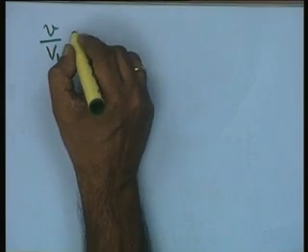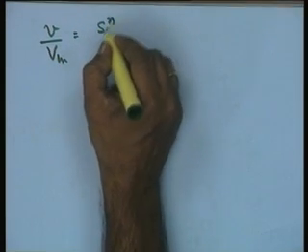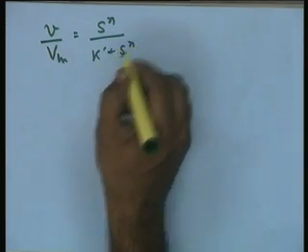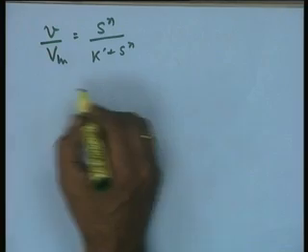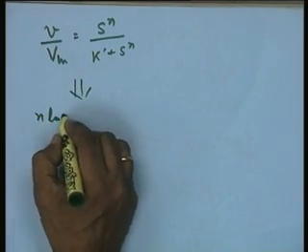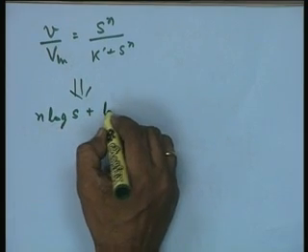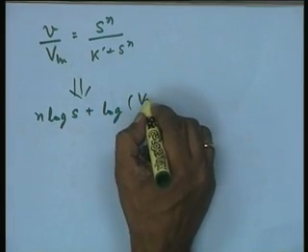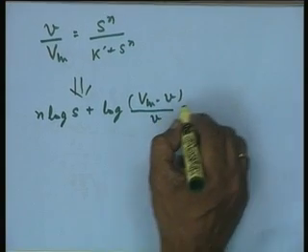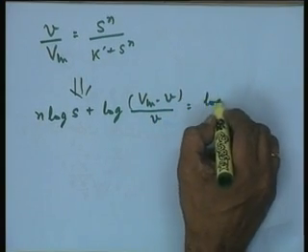If you also look at the Hill's plot, if you want to plot this expression, V upon Vm is S to the power n upon K dash plus S to the power n, you can simplify this to get n log S plus log of Vm minus V upon V is equal to log K naught.